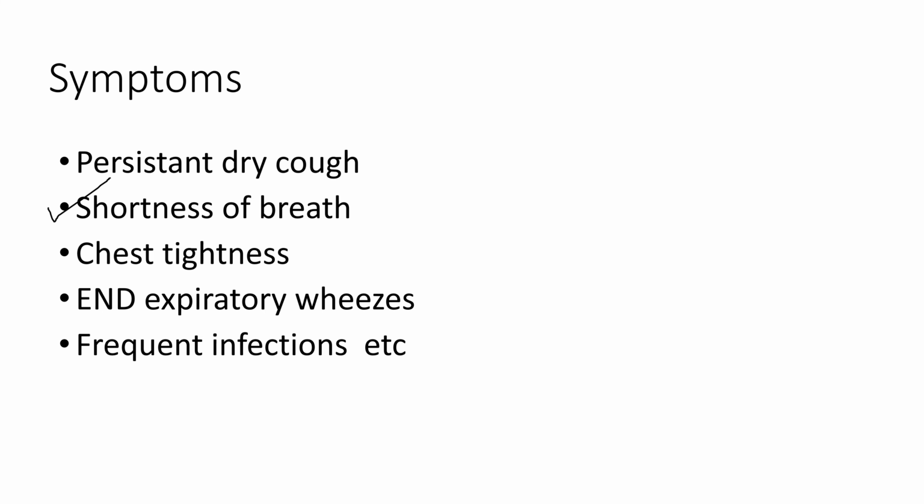And here, end expiratory wheezes. This is the main symptom which can only be seen in asthmatic patients. At the time of auscultation also, a whistling sound can be heard in the lungs, and there will be frequent infections. So asthmatic patients are more prone to infections.